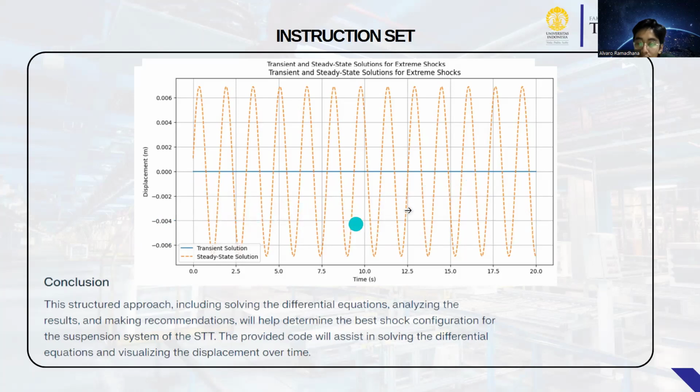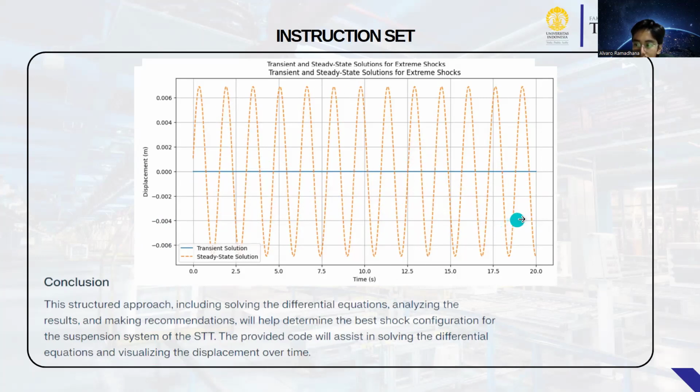The transient solution represents the initial response of the system to the disturbance. In this case, the blue line is almost flat, indicating that the transient response is negligible or has quickly decayed to zero.